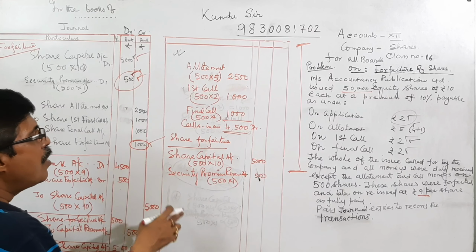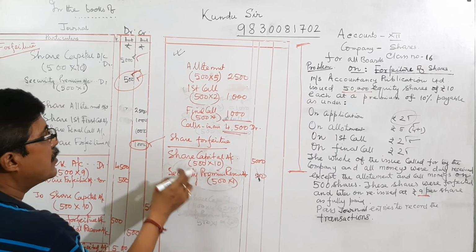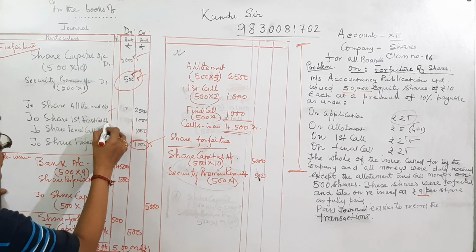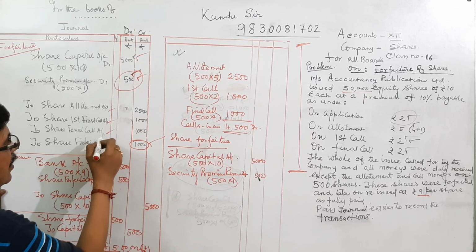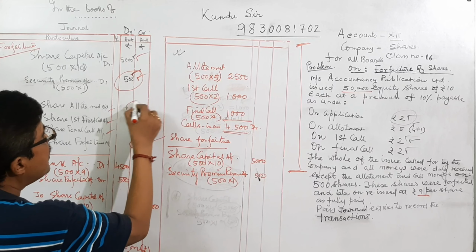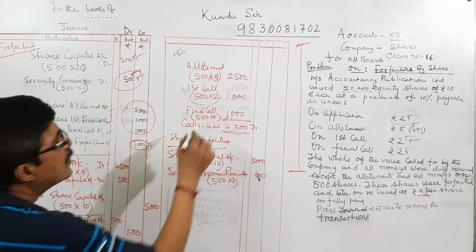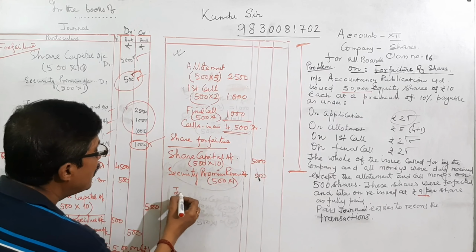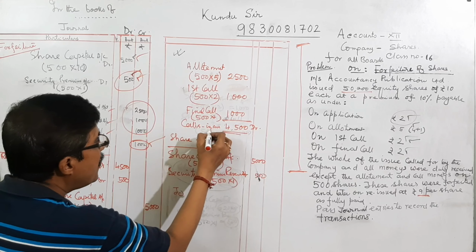If it is due but not received, then a reverse entry is required. This plus this plus this is already kept in the calls in arrear account. So write down calls in arrear, it is debit.